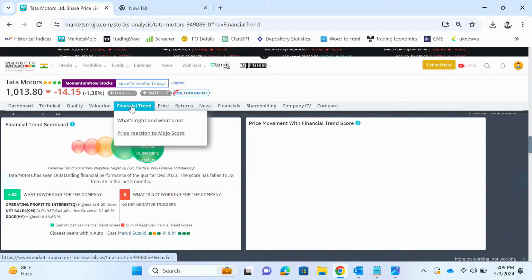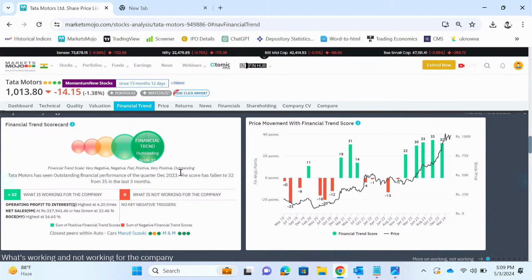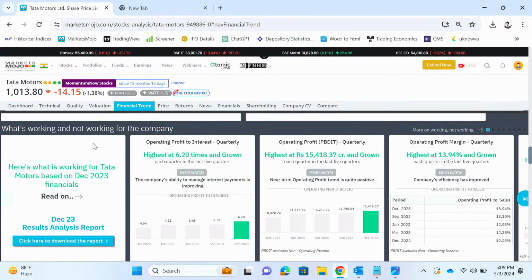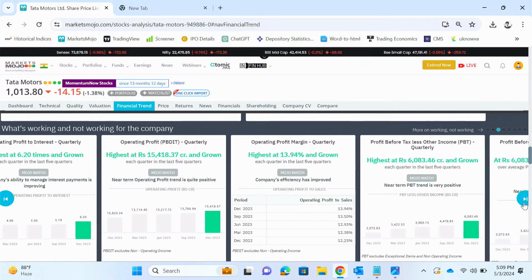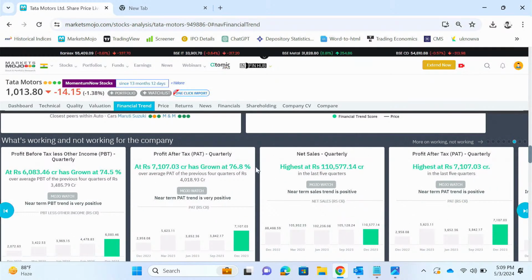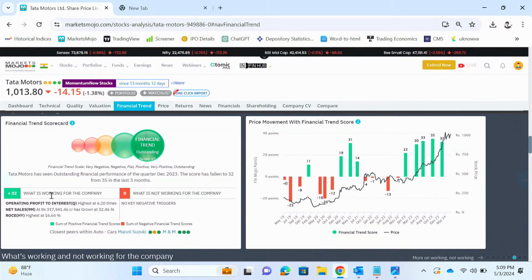The next one is financial trend. So financial trend takes into account the latest quarterly results. So the score that you can see here, 32. This score is arrived at by adding these points. That is, what are the things that are working for the company and what are the things that are not working for the company. So a brief on this can be found here below. So you can see what is working for the company, that operating profit to interest is at an all-time high, operating profit is at all-time high, then operating profit margins are also doing well. So you can dig deeper here. PAT quarterly has grown really well, etc. So in total there are 32 things that are working for this company and 0 things that are not working for this company.